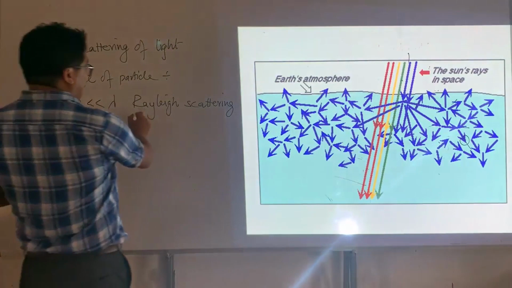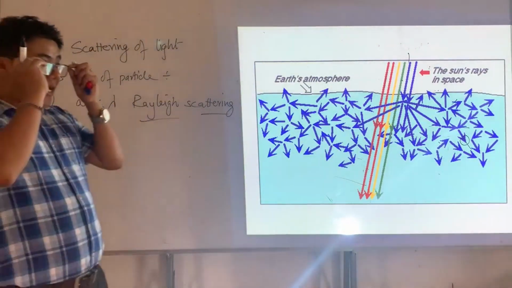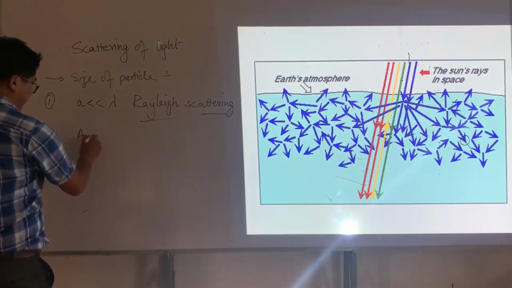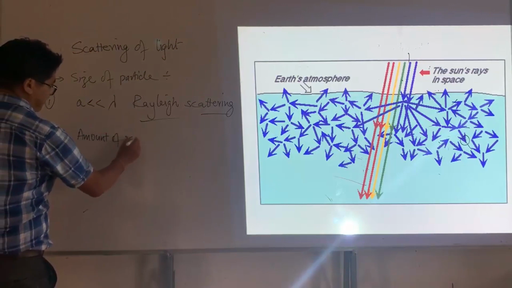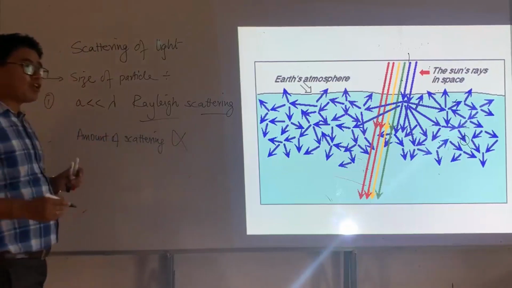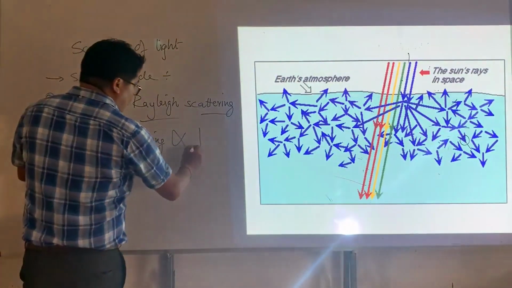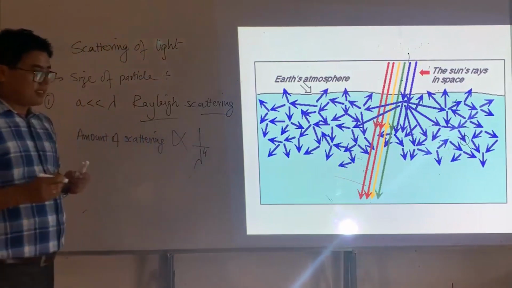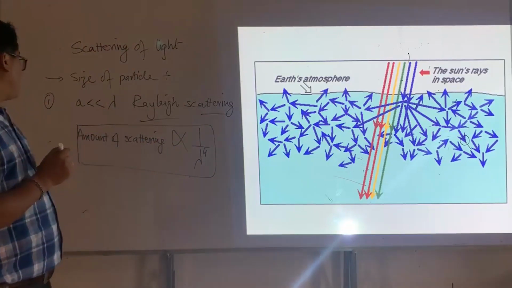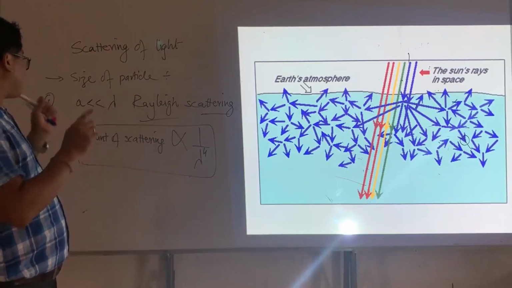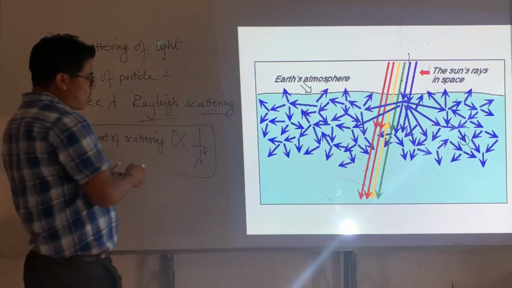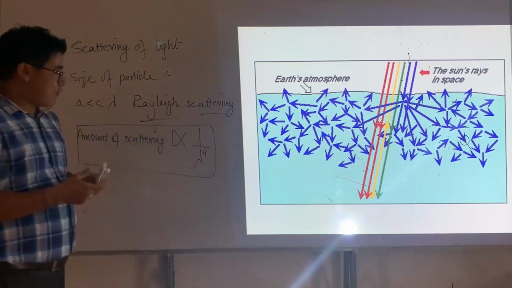So when we talk about Rayleigh scattering, it says that the amount of scattering is inversely proportional to the 4th power of wavelength.